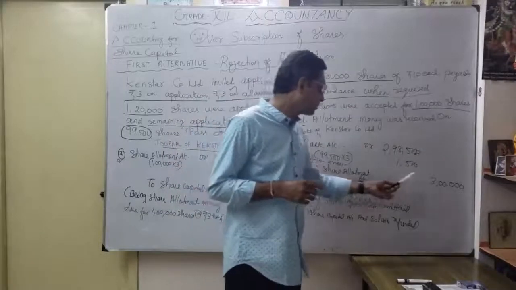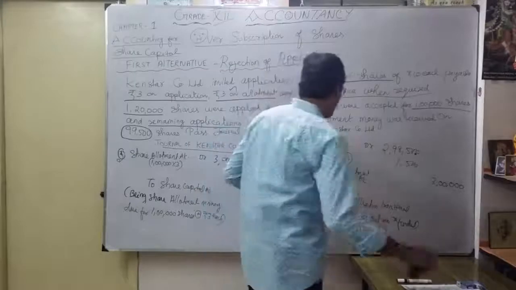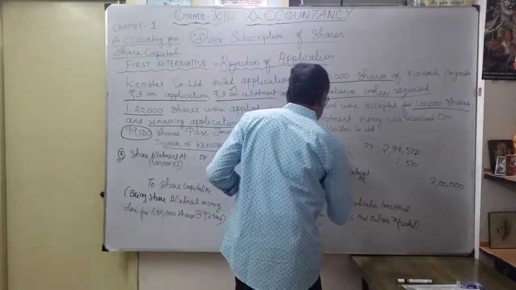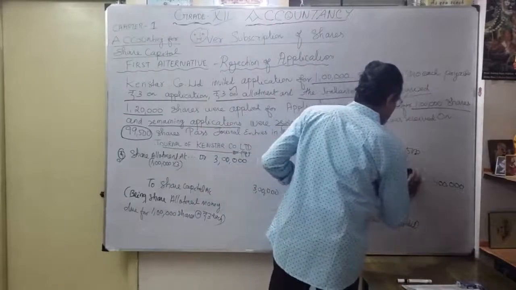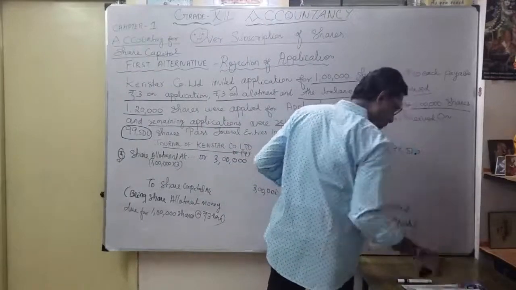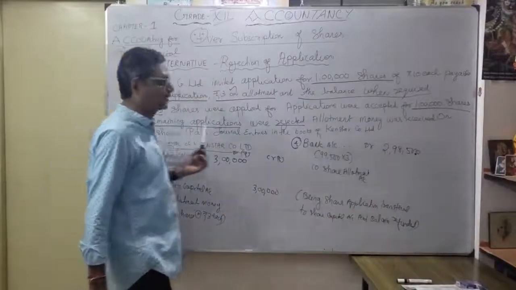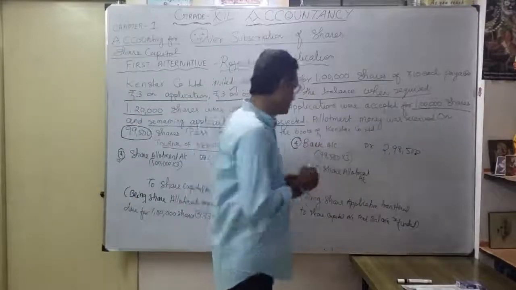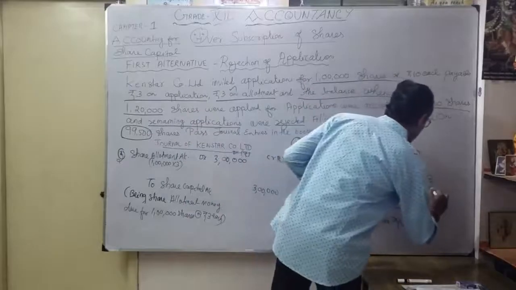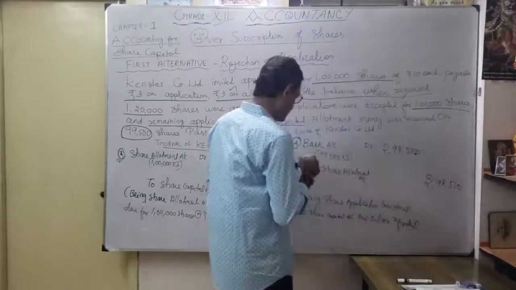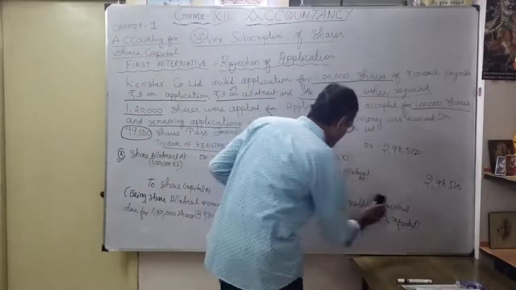To share allotment account 3 lakhs. Or if you don't need, we just have to clear. We just mention actually how much received. Our share allotment money. So how much received? Even though 3 lakhs, I received only 99,500 shares. Okay, so to share allotment account 2,98,500. Narration I'm going to write, being share allotment